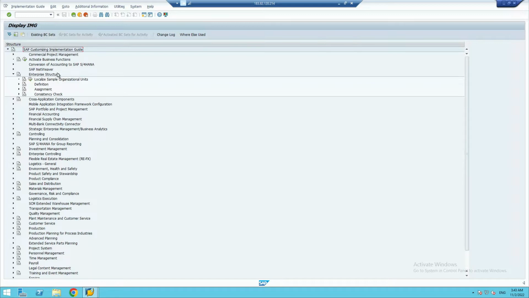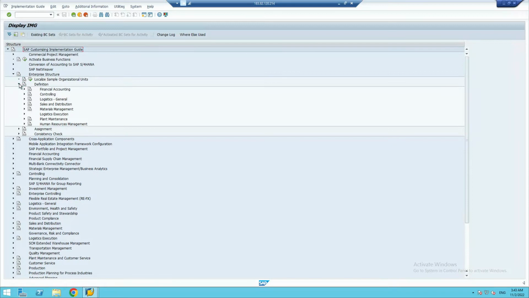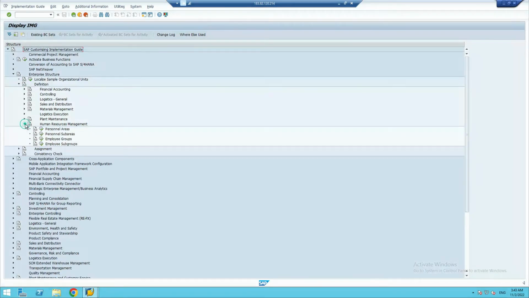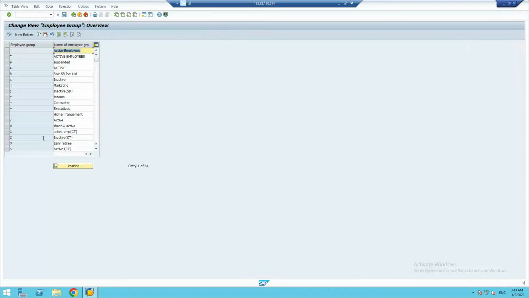So I clicked on enterprise structure, I clicked on definition, and I clicked on human resource management. In the last classes, we created personal areas and personal sub areas. Now in this class, we'll create employee group and employee subgroup, right? So let's click on employee group, and we'll make the employee group here.